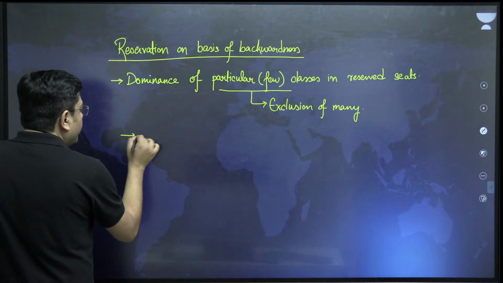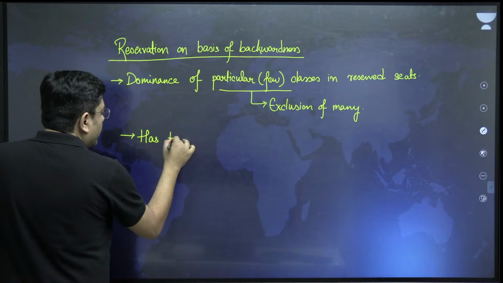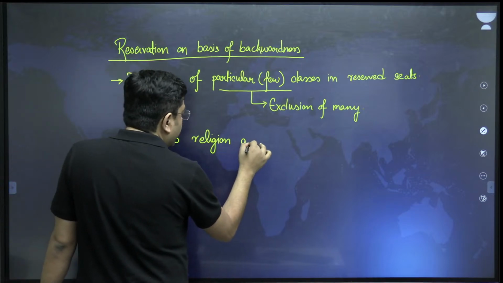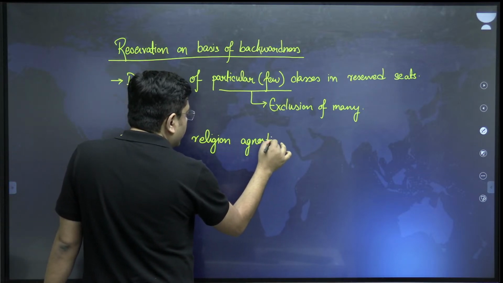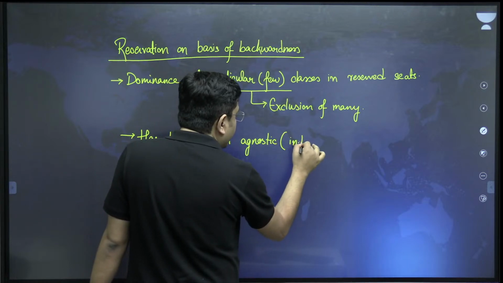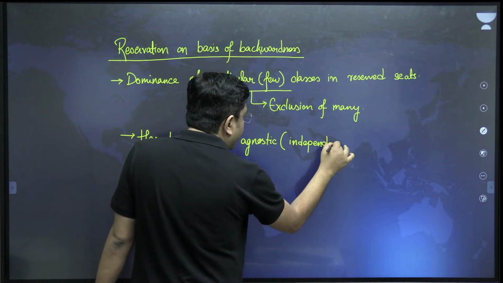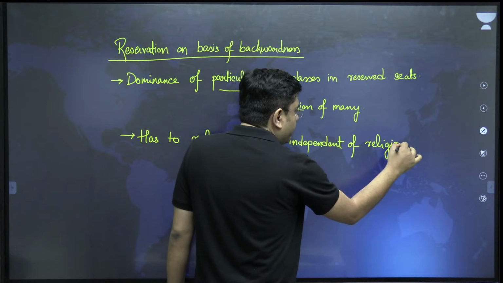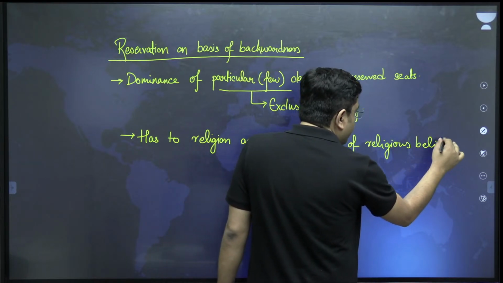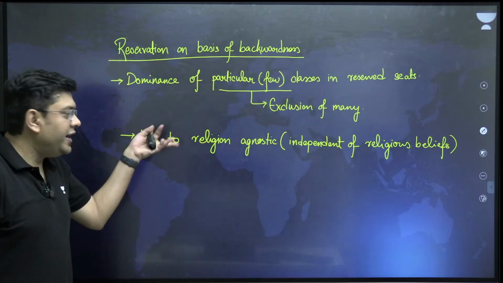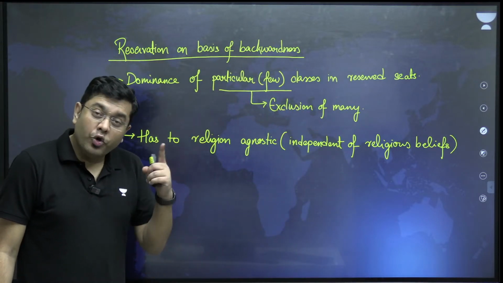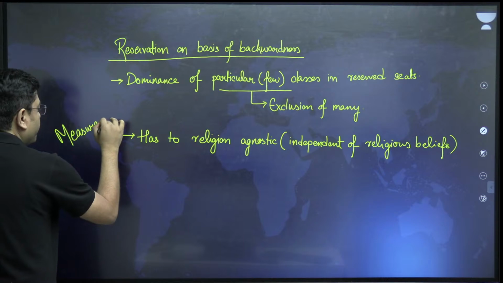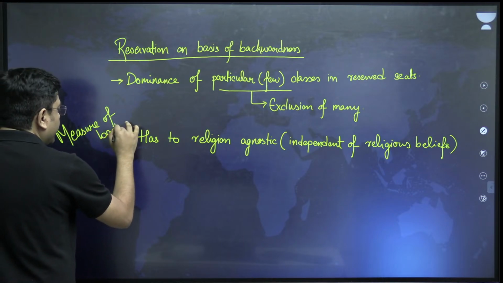Secondly, it has to be religion agnostic. That is, independent of religious beliefs. What has to be independent? Reservation? No. The measure of backwardness. How backward a particular class is. That has to be independent.